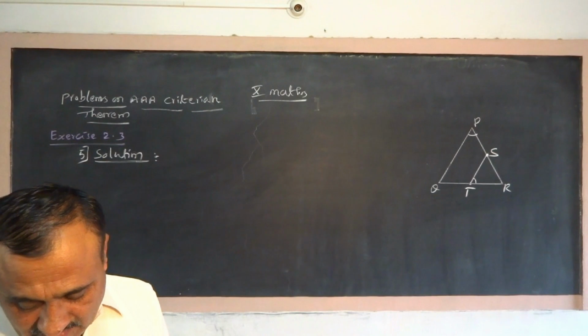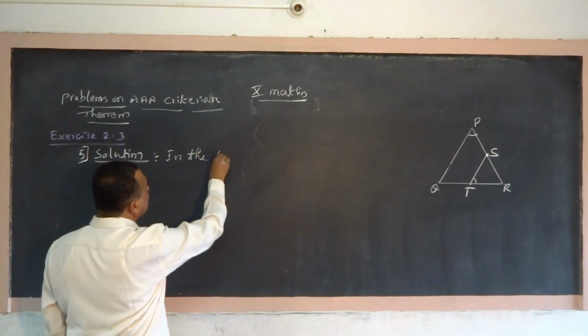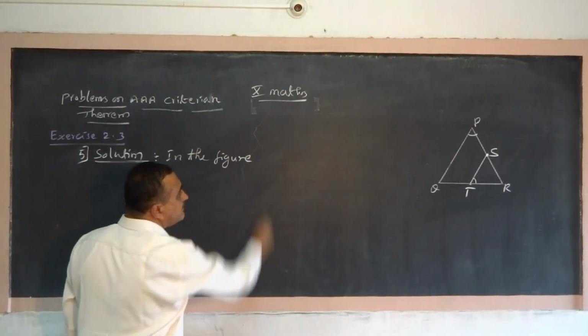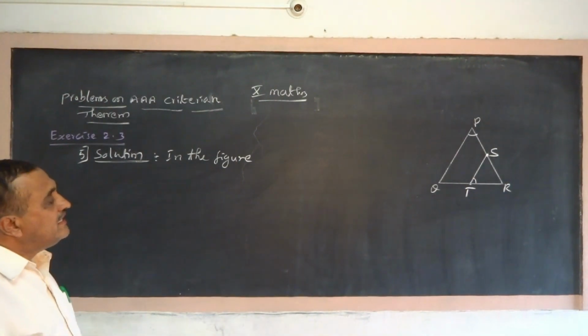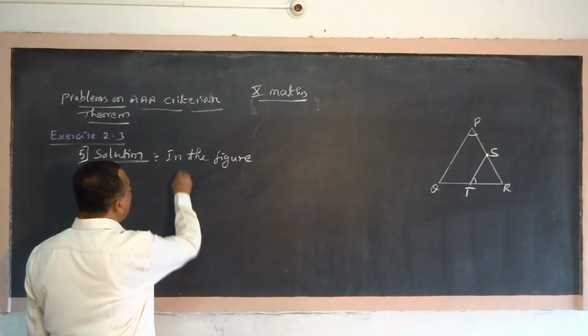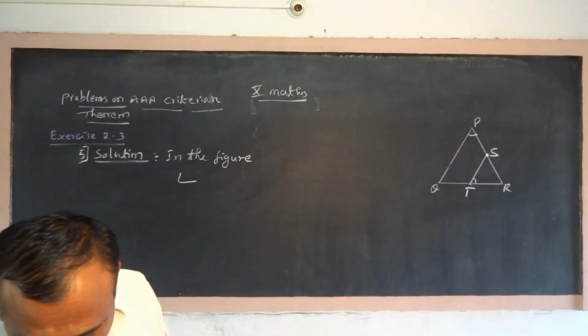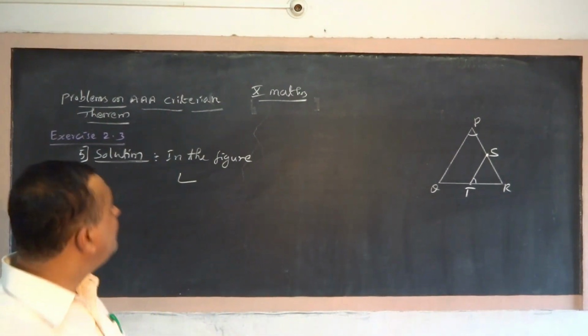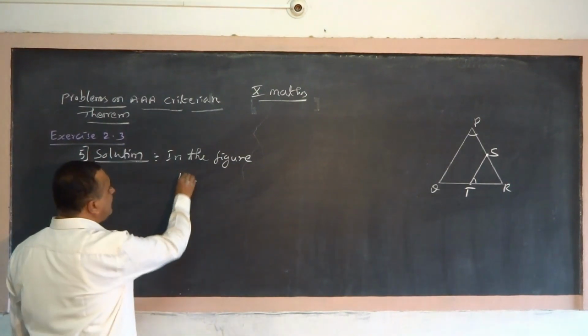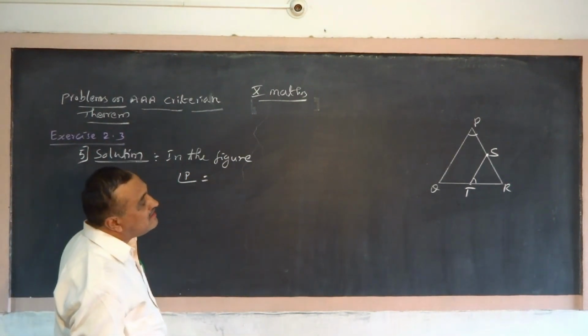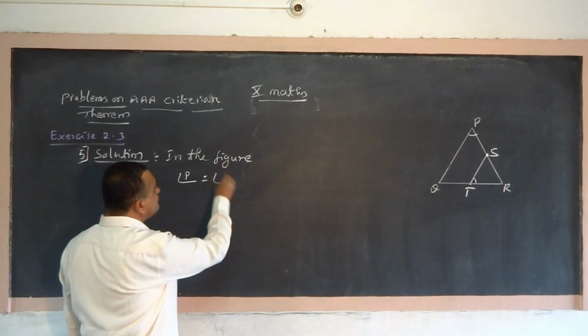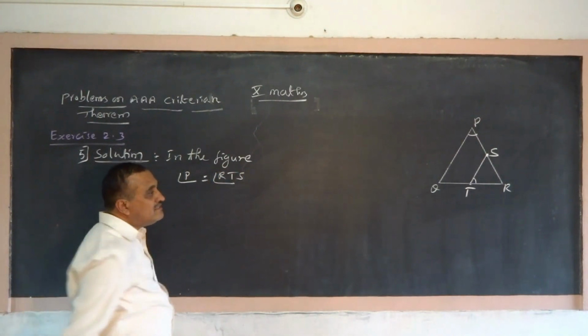Can you prove it? In the figure, it is given that angle P, that is angle QPR, is equal to angle RTS. Is it right?